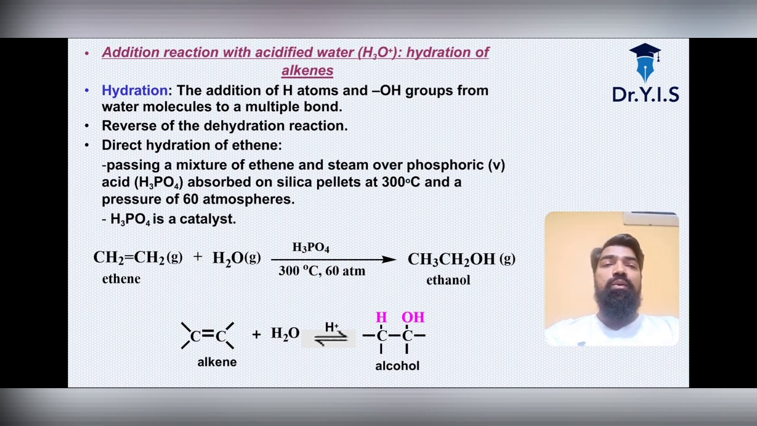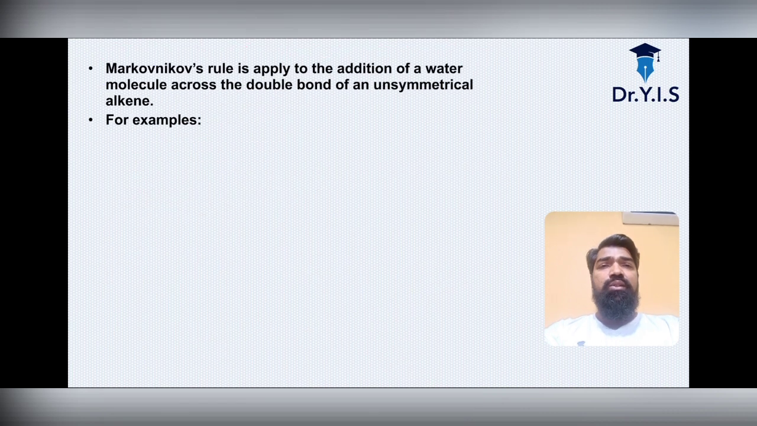So the ethene molecule, see the reaction, a very simple reaction. Ethene is reacting with H2O under phosphoric acid, at 300 degrees Celsius and 60 atm atmospheric pressure, which will give you ethanol. The general formula is written below. The alkene hydration is a reversible reaction, the reverse being the dehydration of the alcohol. So Markovnikov's rule is applied.